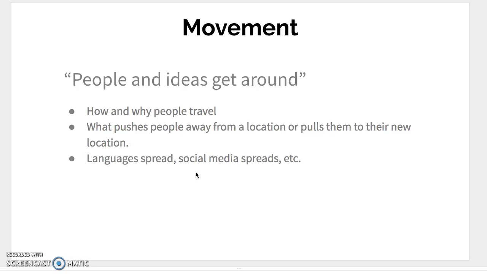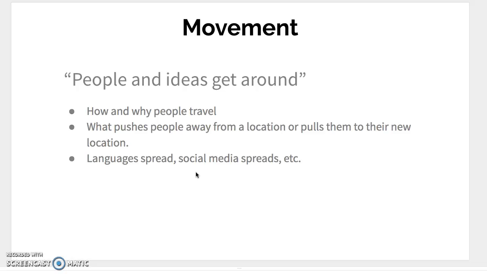Social media spreads as well. For those that have seen the movie The Social Network, it looks at how Facebook started just in a very small location on some college campuses, and then it's spread to what it is now, where I'm sure a lot of your aunts and uncles, your parents, your grandparents, maybe your great-grandparents have used Facebook.